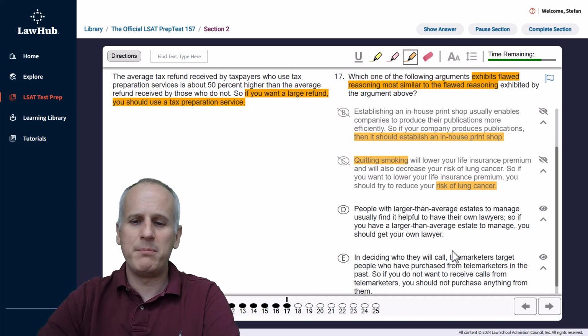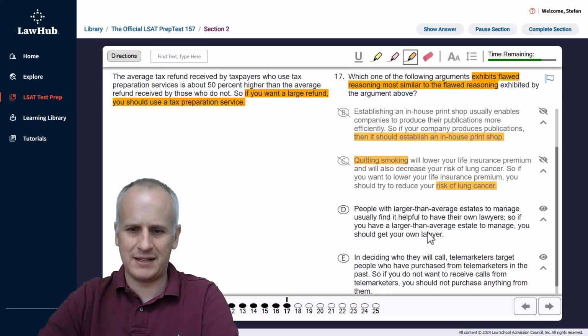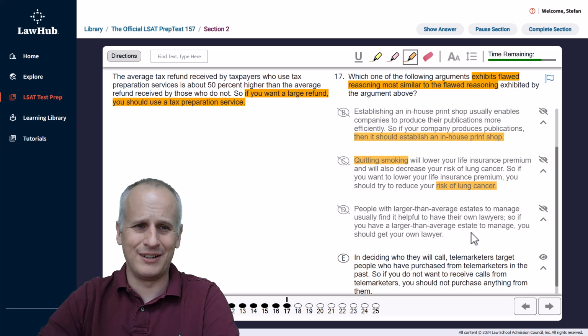Then choice D, people with larger than average estates to manage usually find it helpful to have their own lawyers. So if you have a larger than average estate to manage, you should get your own lawyer. Well, again, if you have this, then it's helpful. So if you have this, then you should do the thing to get help. This is actually a valid conclusion. So we're going to eliminate D as valid because we need something that was invalid.